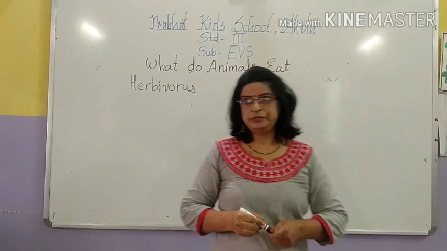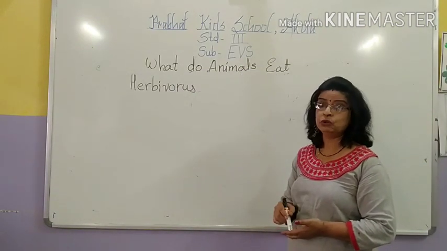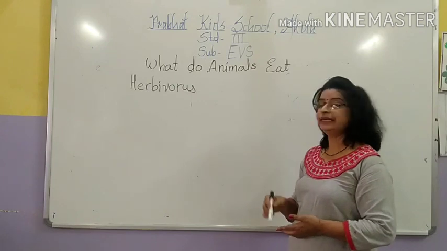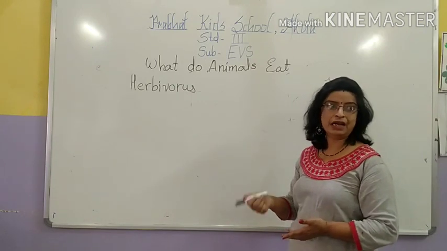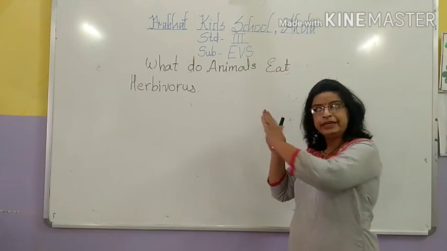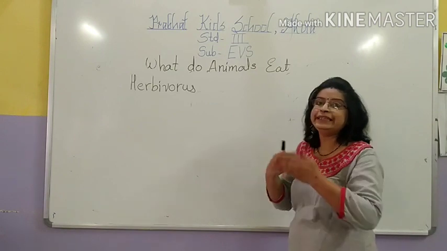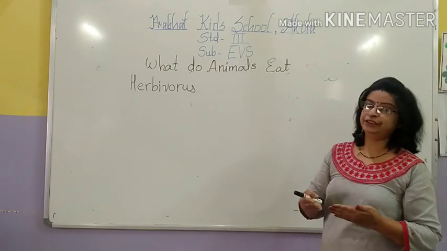Now see students, cow, goat, buffalo, rabbit, then zebra. These are herbivorous animals, but their eating habits are different.